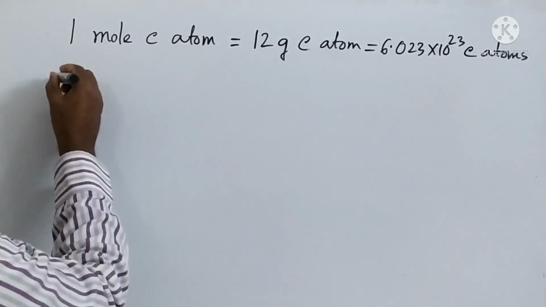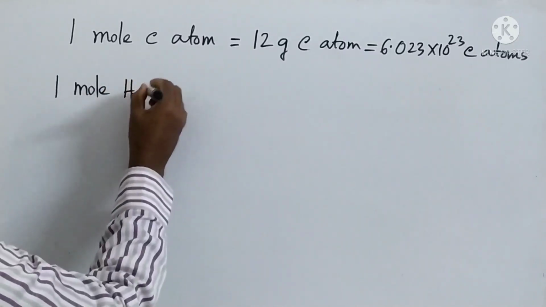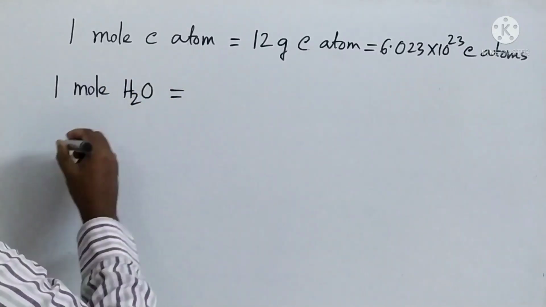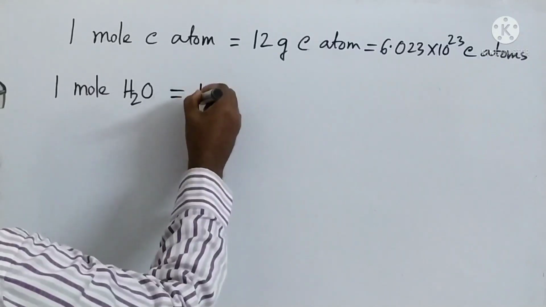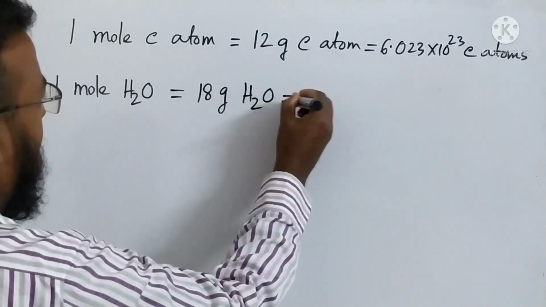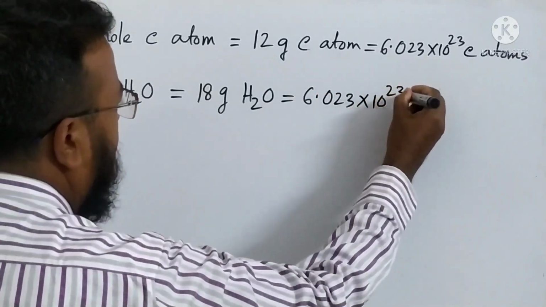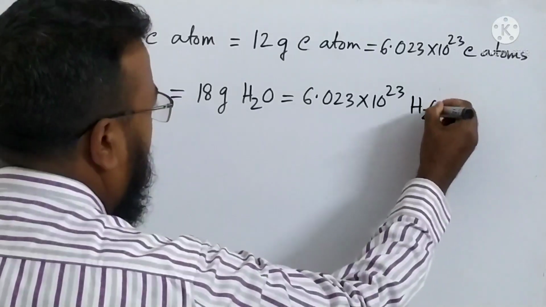Again, 1 mole water is also 18 gram water, equal to 6.023 into 10 to the power 23 water molecules.